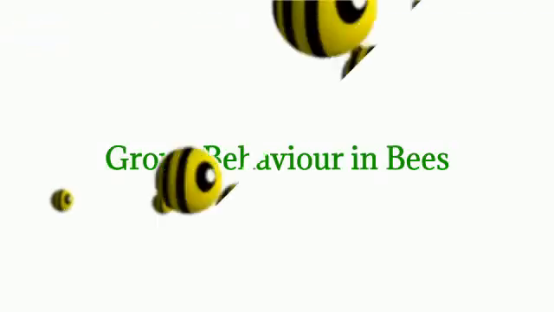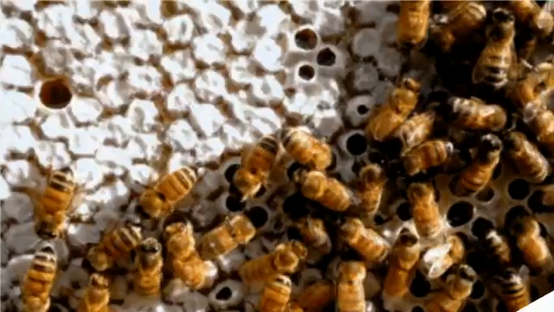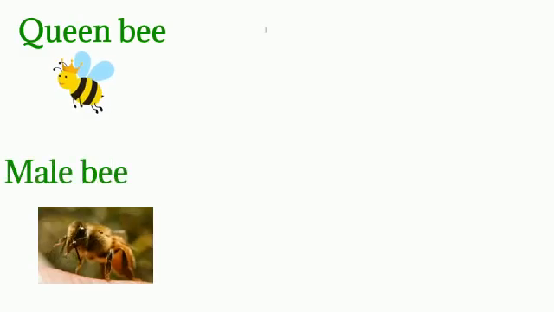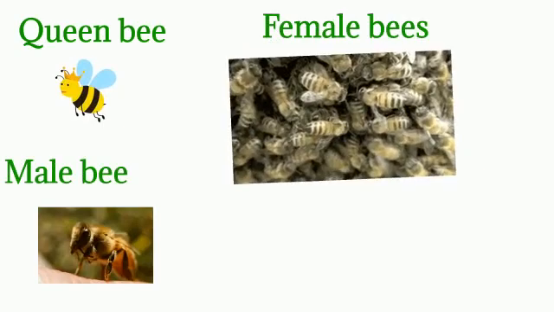Group behavior in bees. When insects live together, they often follow a hierarchy. For example, we have one queen bee in every hive. There are a few male bees called drones. There are hundreds of female bees, which are the worker bees.